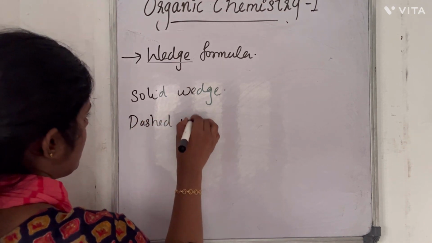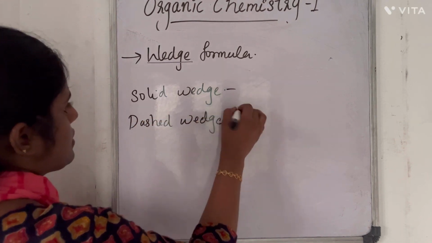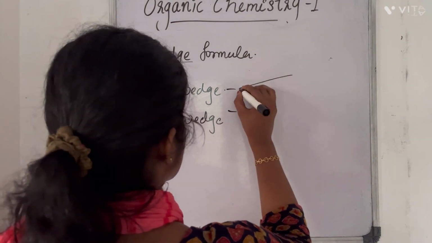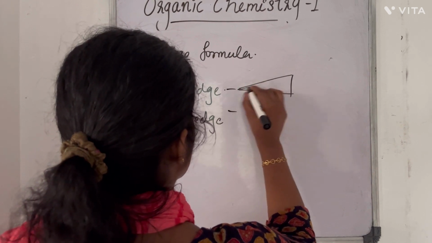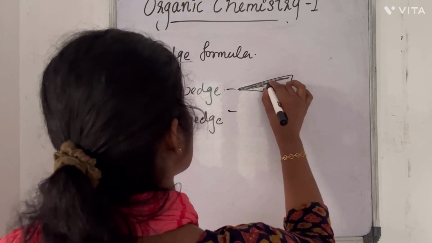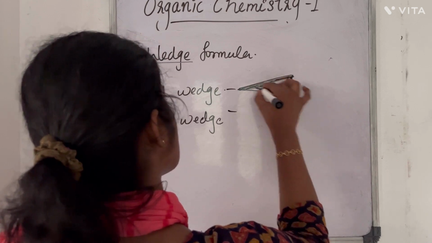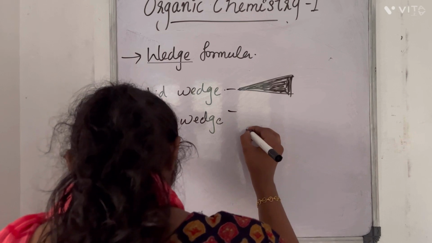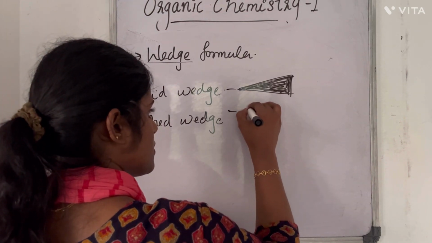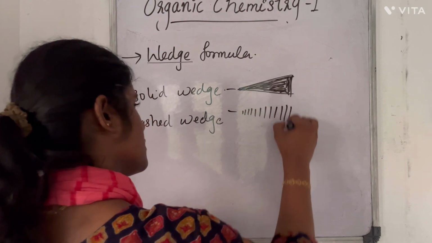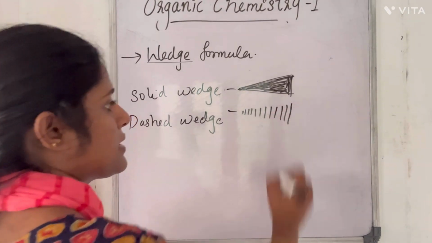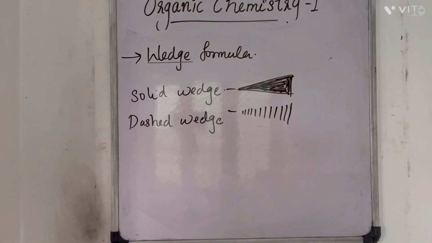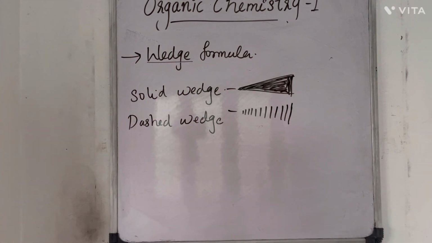The solid wedge should be shaded, and the dashed wedge should be dashed. A dashed wedge and a solid wedge. This is how we represent the bonds in wedge formula or 3-dimensional formula.